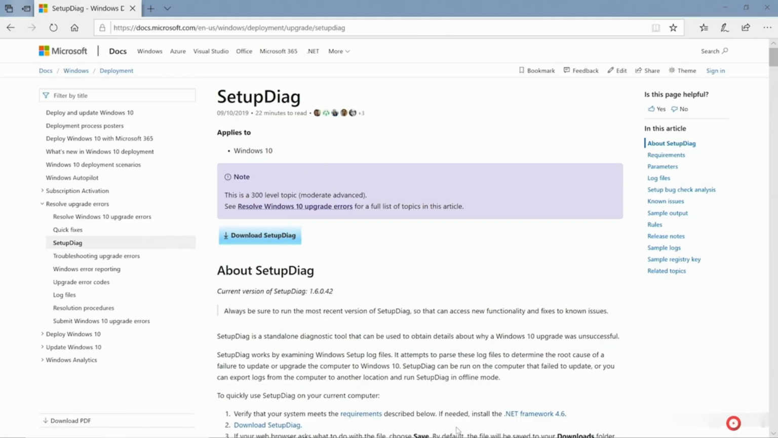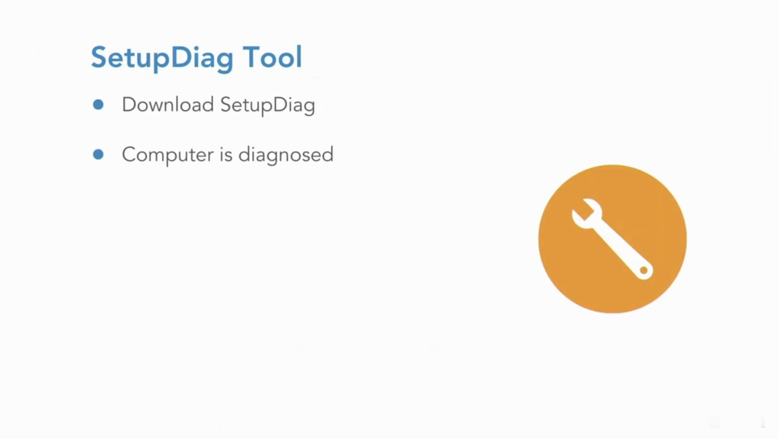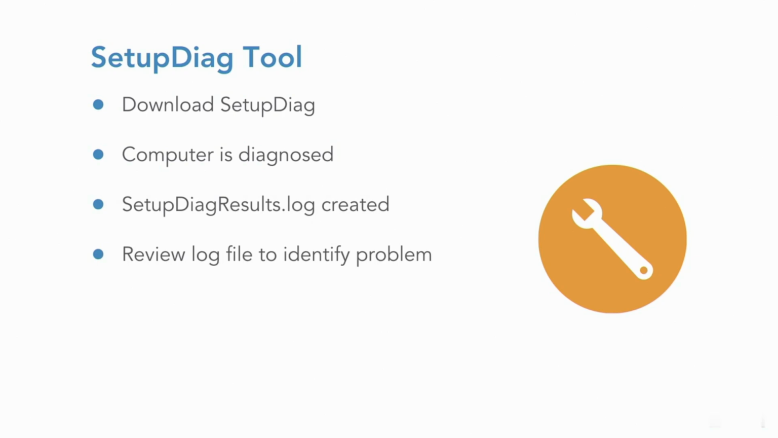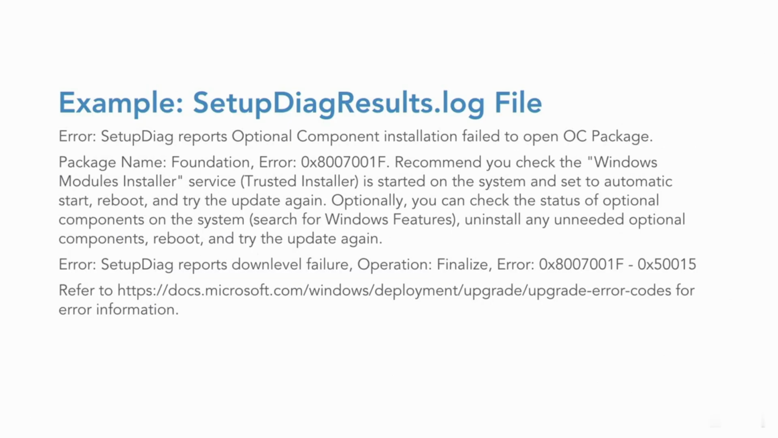The tool will automatically diagnose your computer using the current log files created by the Windows 10 upgrade process. Once the SetupDiag tool completes, it will create its own log file called the SetupDiag Results log, which you can open and use to identify and resolve any upgrade problems. On screen is an example of a SetupDiag Results log file. At the bottom, you'll see a section where we can read the full details of the problem diagnosed and see any associated error codes. There's even a URL included for the relevant Microsoft reference information to help resolve the issue.